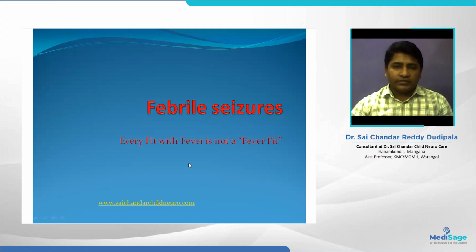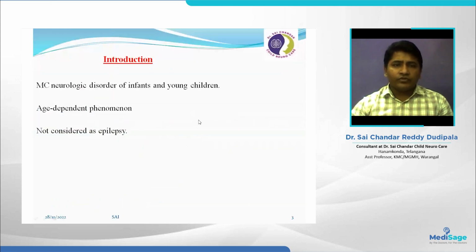Today I am going to discuss a very common topic and the most common neurological disorder, that is febrile seizures. Febrile seizures are the most common neurological disorder of infants and young children. Many parents have experienced this situation in their children, and it causes a lot of stress and tension among the parents. It is an age-dependent phenomenon, meaning it affects a certain age group of children, especially 6 months to 60 months of age. Even though children may have multiple episodes of seizures, this is not considered epilepsy.